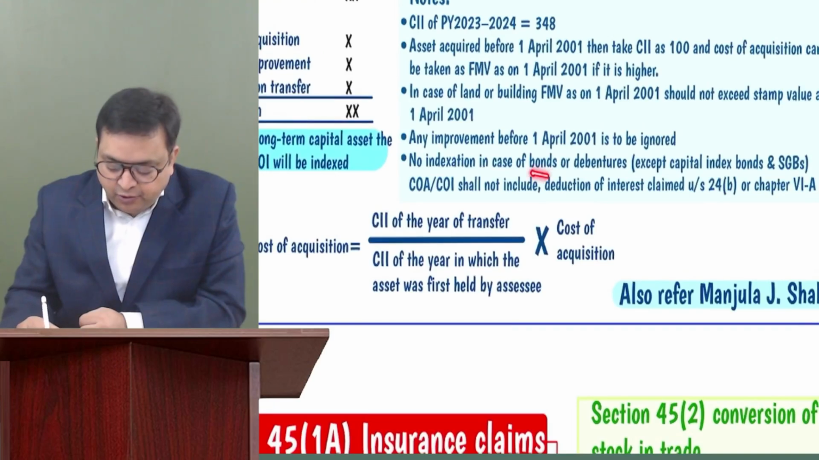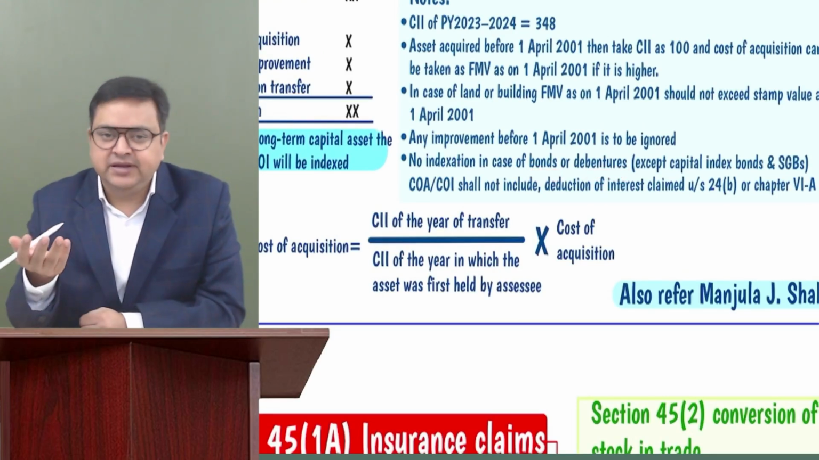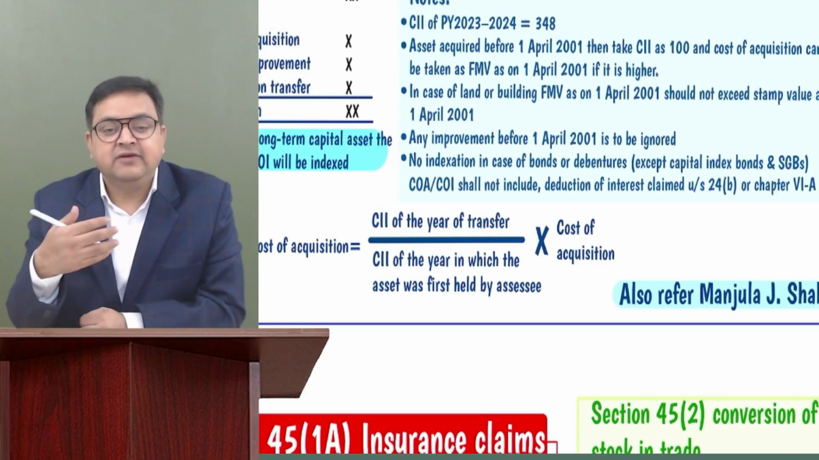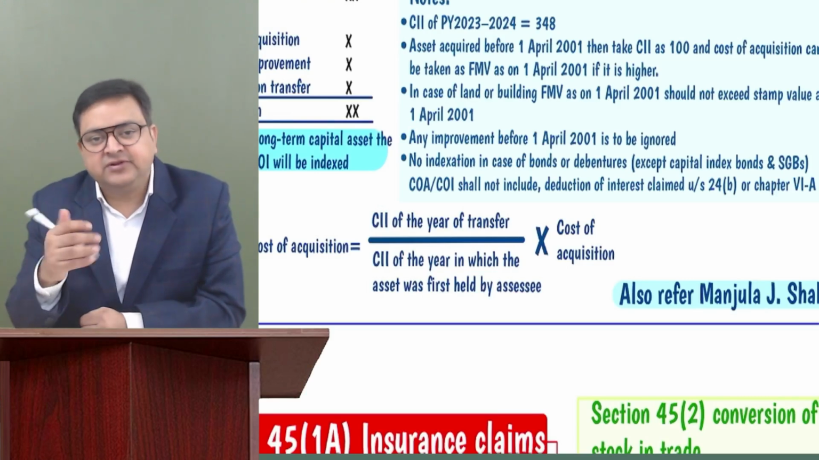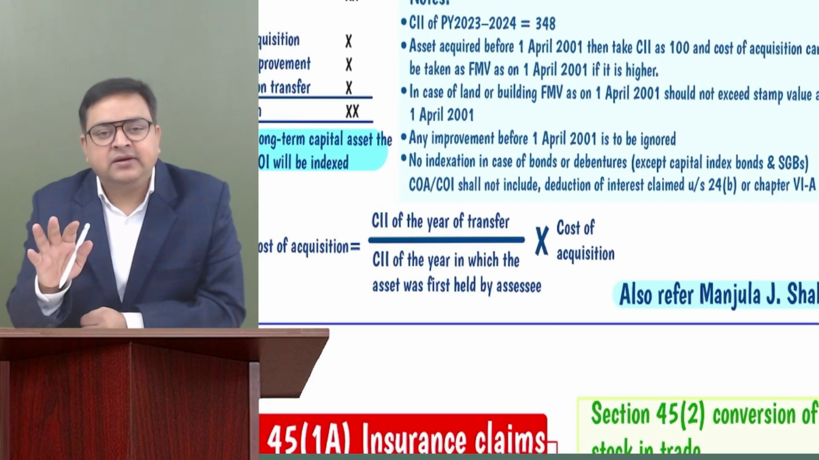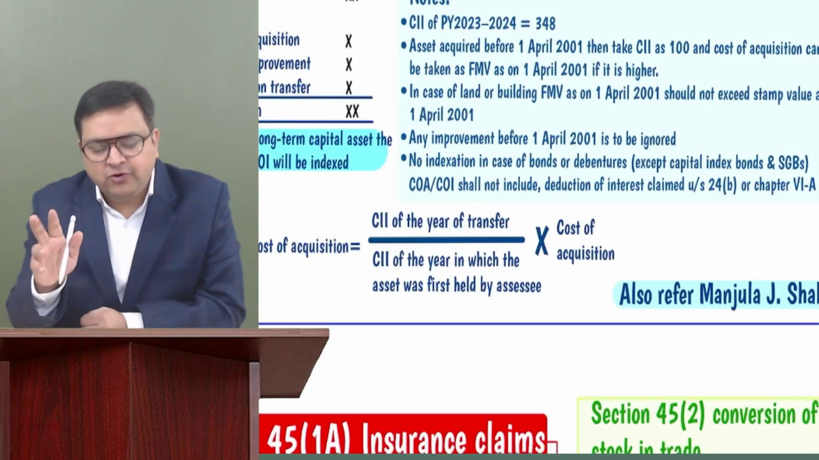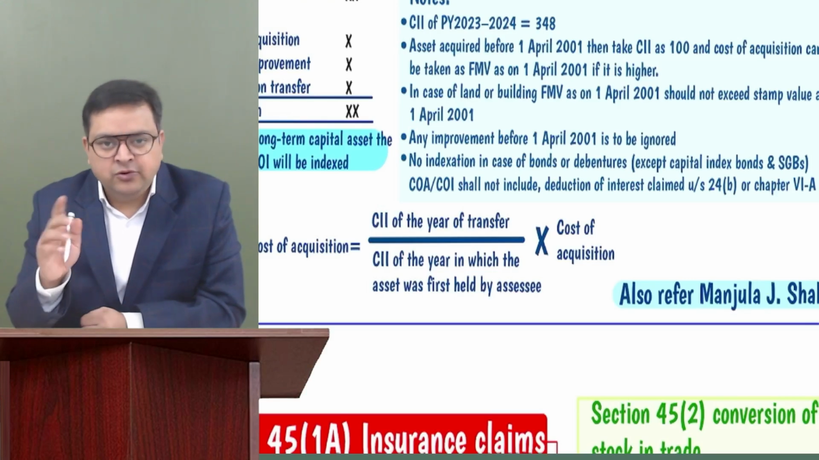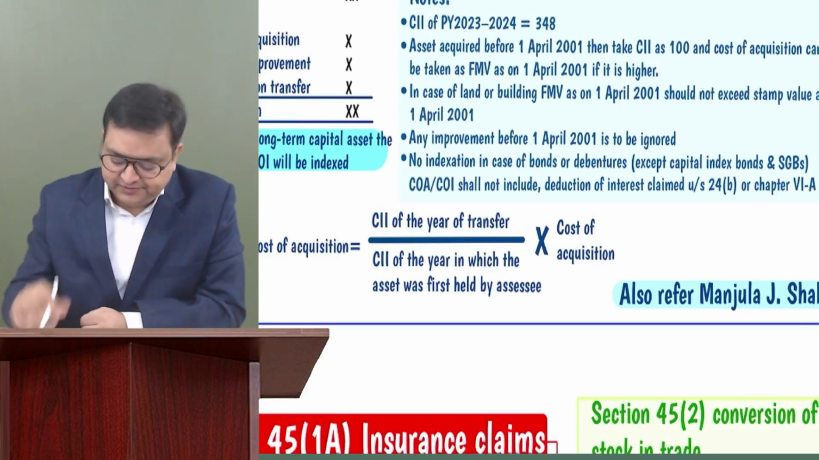And please remember, for bonds and debentures, there would be no indexation. Even if they are long term, generally we understand if they are listed bonds or debentures, after 1 year it will be long term. If they are unlisted, after 3 years they will be long term. But you don't have to do the indexation for bonds and debentures. Only there are two bonds where indexation is allowed: one is SGB, sovereign gold bonds, and the other is capital index bonds.